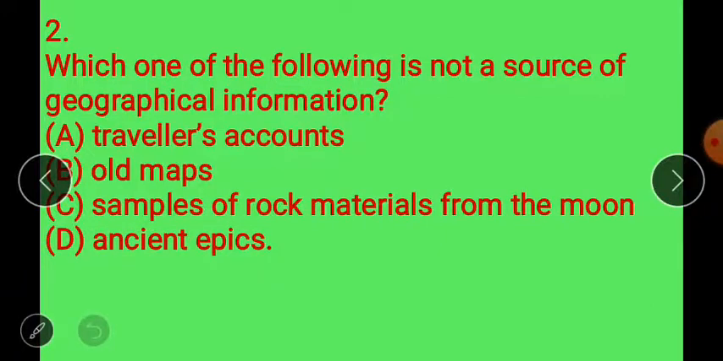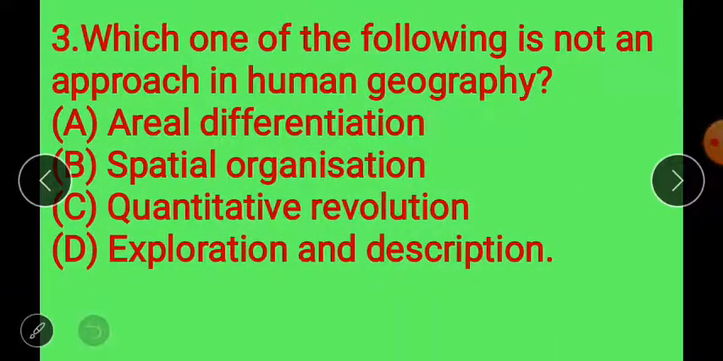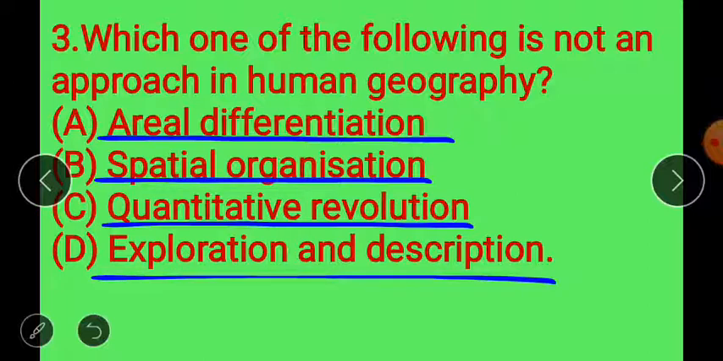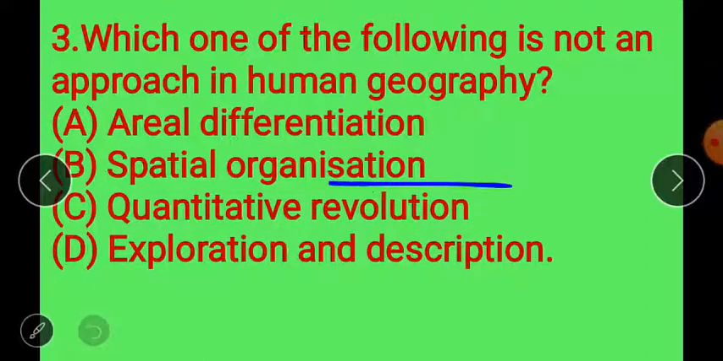Move to next, question number 3. Which of the following is not an approach in human geography? Options given: areal differentiation, spatial organization, quantitative revolution, exploration and description. Here quantitative revolution is not an approach of human geography.